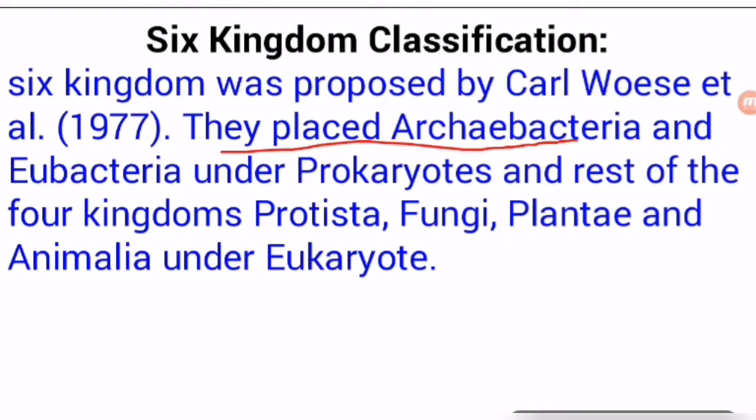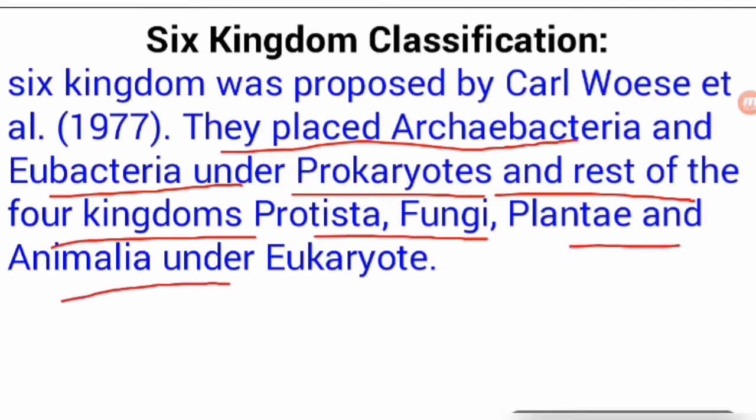Carl Woese and et al., meaning some co-workers were also there. They placed Archaebacteria and Eubacteria under prokaryotes. All the monerans are divided into two parts, Archaebacteria and Eubacteria, and the rest of the four kingdoms, Protista, Fungi, Plantae and Animalia, are under eukaryotes, just as in the five kingdom classification. So this is known as the six kingdom classification.